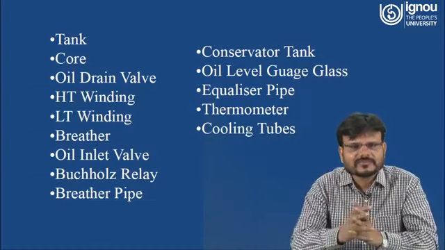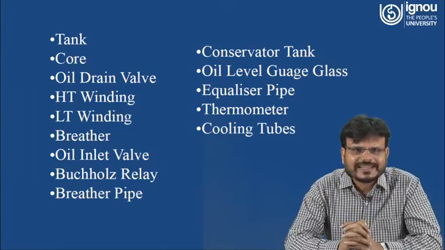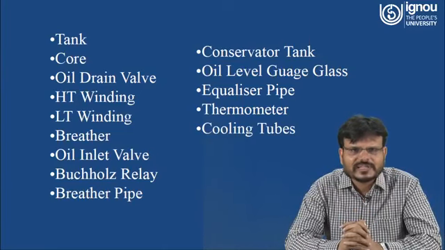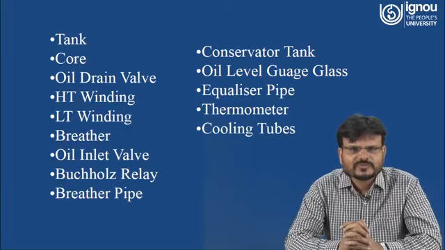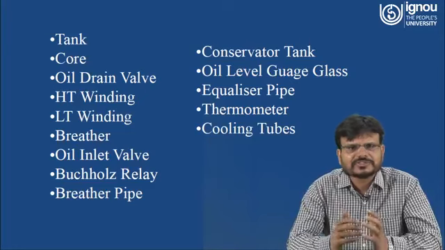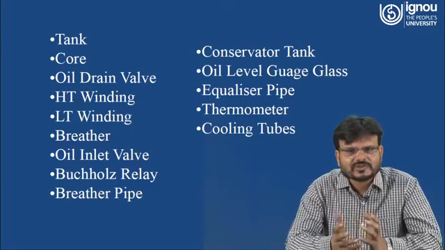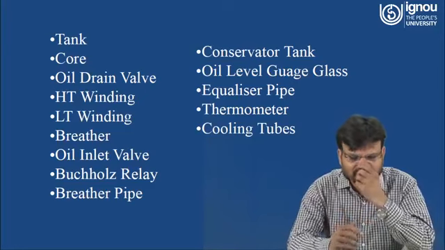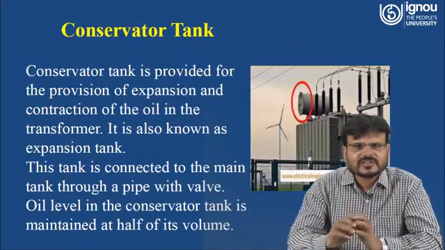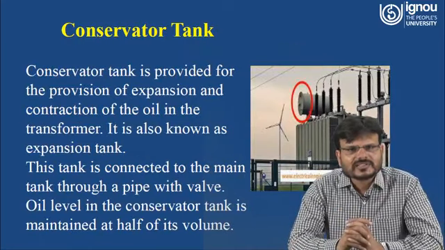So these are the main components of the transformer: tank, core, oil drain valve, HT bushing, LT bushing, breather, oil inlet valve, Buchholz relay, breather pipe, conservator tank, oil level gauge glass, equalizer pipe, thermometer. Thermometer is used to measure the temperature, cooling tubes are used for cooling purposes. So now we have to see the conservator tank.